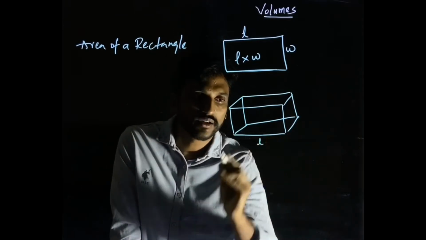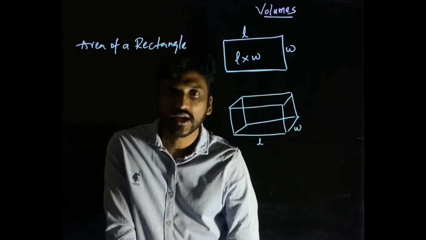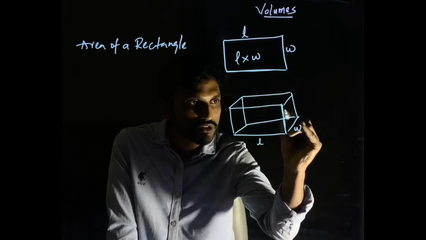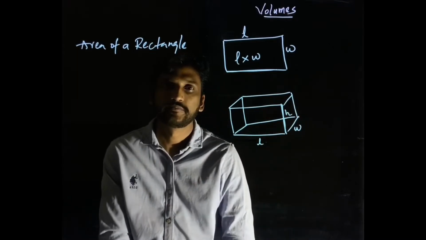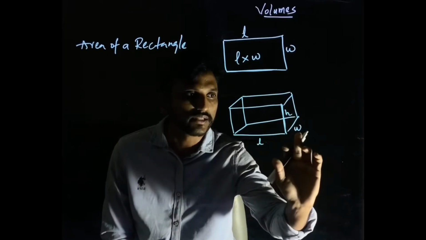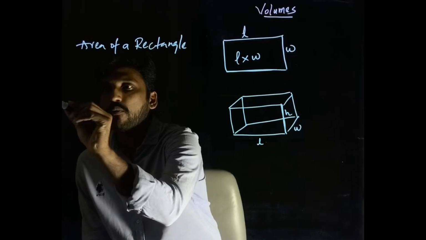Do I have a length here? Yes, of course I have a length. Do I have a width? Yes, of course I have a width. Now what extra do I have here is the height, right? So I'll call this height. So this is L, W and H, where L is the length, W is the width and H is the height. So volume